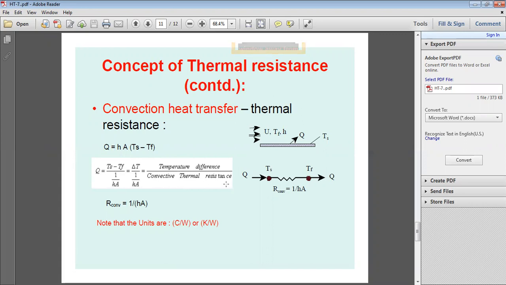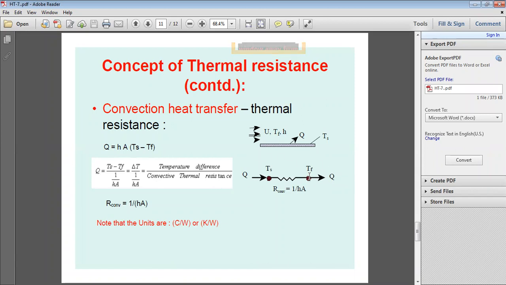Earlier, the conduction thermal resistance was L by KA, but here it is the convective thermal resistance. How do you calculate it? 1 by hA, where h is the convective heat transfer coefficient in watt per meter square Kelvin, and A is the surface area of the plate in meter square. That's why 1 by hA is the convective thermal resistance.